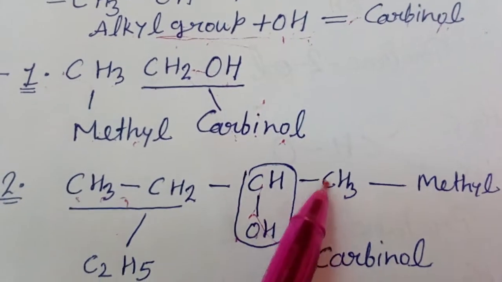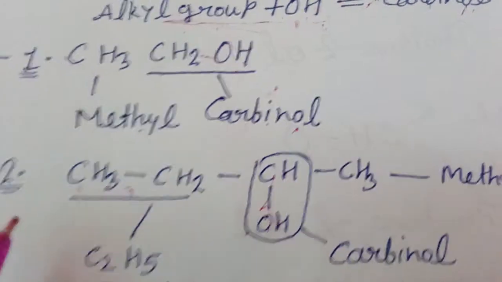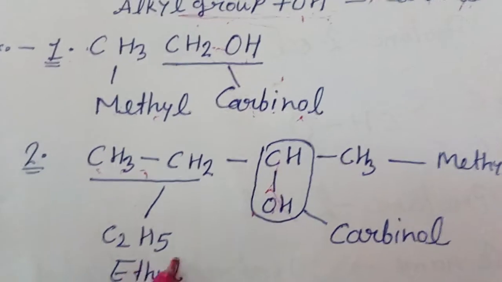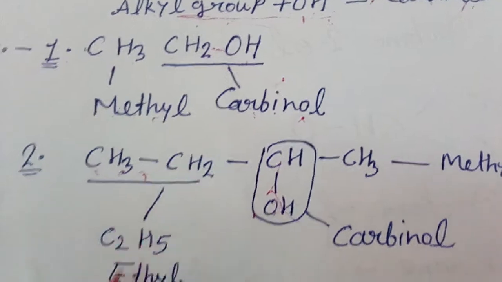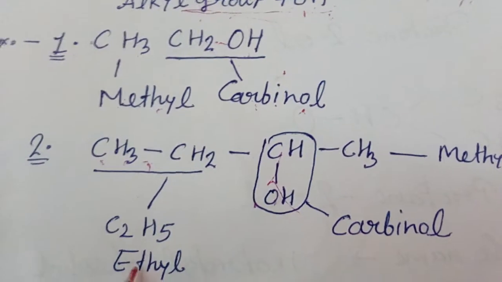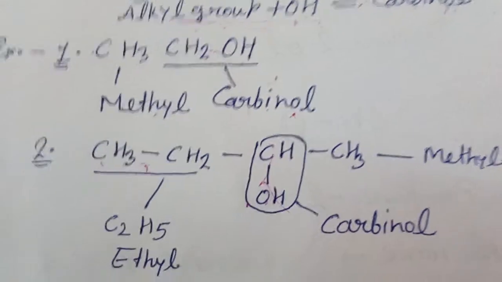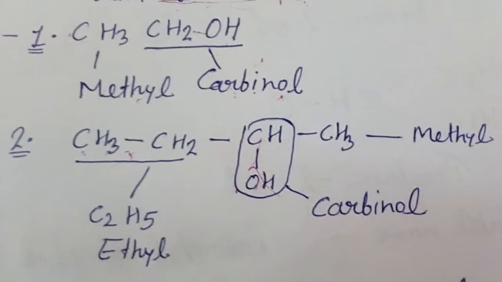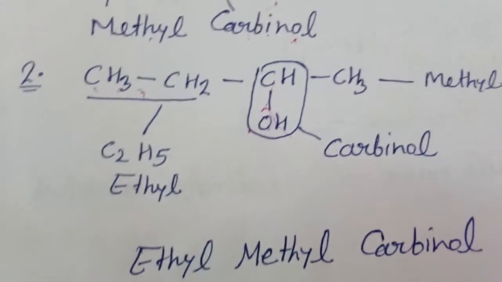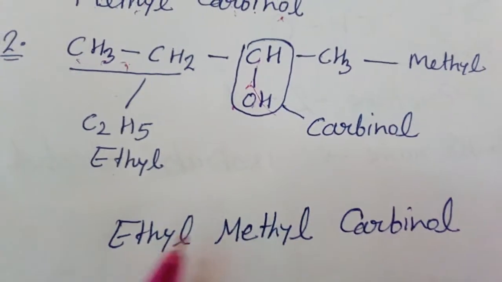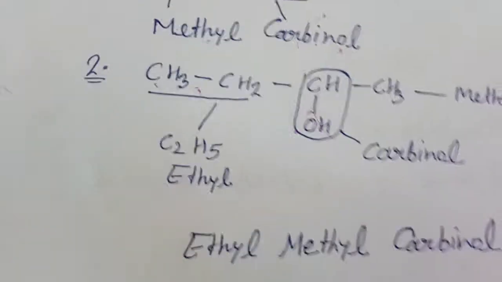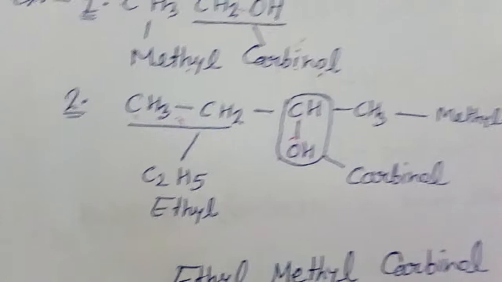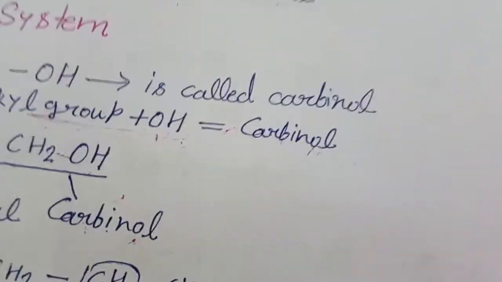Here is one carbon, we will write methyl, and here is C2H5, 2 carbons and 5 hydrogens, it makes C2H5, which means ethyl. So the name of this alcohol is ethyl methyl carbinol. I think you all have understood this.